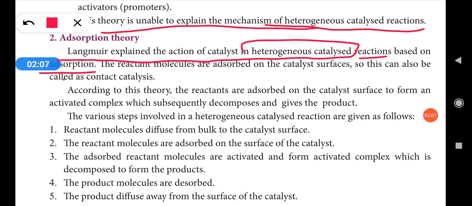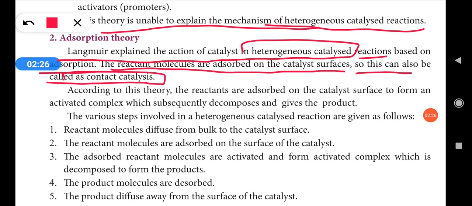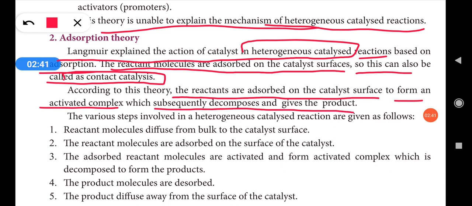Langmuir explained the action of the catalyst in heterogeneous catalyst reactions based on adsorption. The reactant molecules are absorbed on the catalyst surface, so this can also be called contact catalysis. According to this theory, the reactants are absorbed on the catalyst surface to form an activated complex, which subsequently decomposes and gives the product.